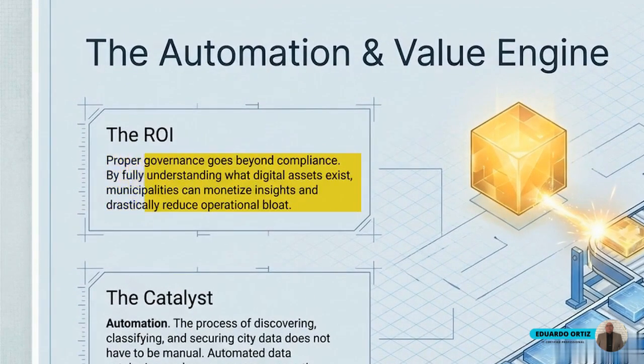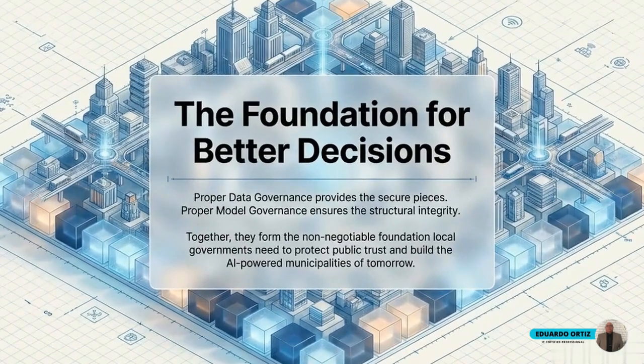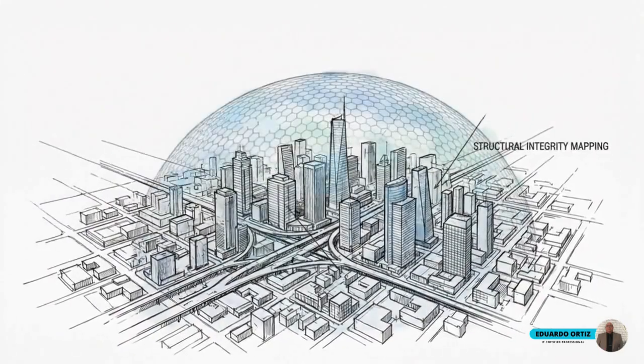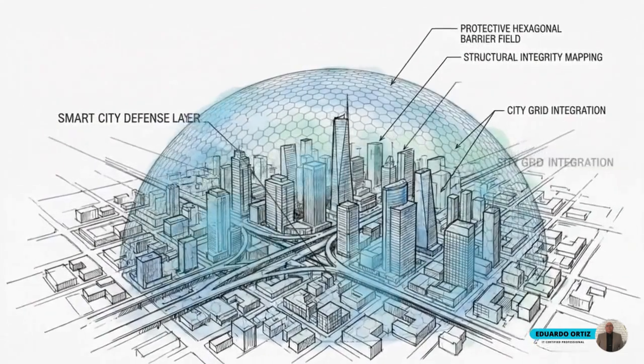This final isometric grid illustrates a fully governed, AI-optimized smart city operating with perfect structural integrity. The central requirement is absolute. Data governance provides the secure pieces, and proper model governance ensures the structural integrity of the results. Together, these systems form the non-negotiable foundation local governments need to protect public trust and manage an AI-integrated infrastructure.